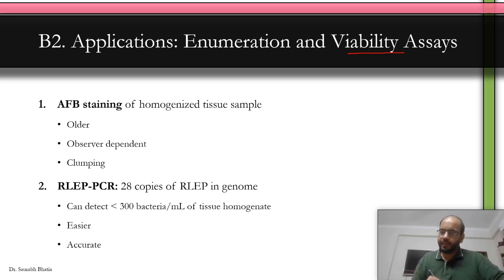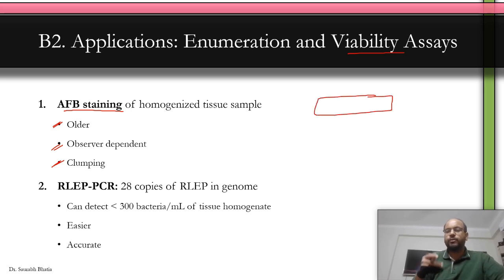Clear? After taking the sample from the mouse foot pad, you can stain it for acid-fast bacilli, which is a routine method, and look at the organism. This method is older, depends on whoever is recording the readings, and because of clumping, you may not be able to count properly. Remember, we have discussed in the past that solid staining bacilli with a length to width ratio of 1 to 3, 1 to 5, uniformly stained and rod shaped, are the viable bacilli.